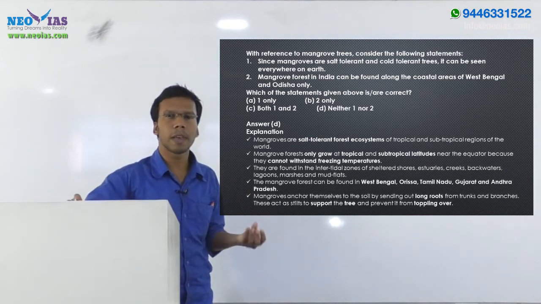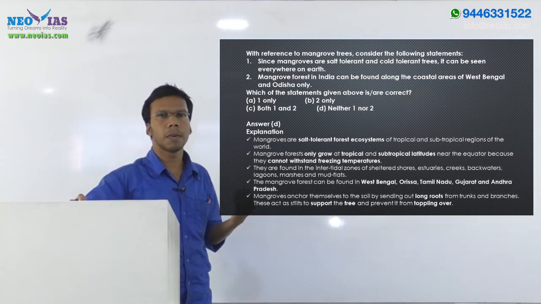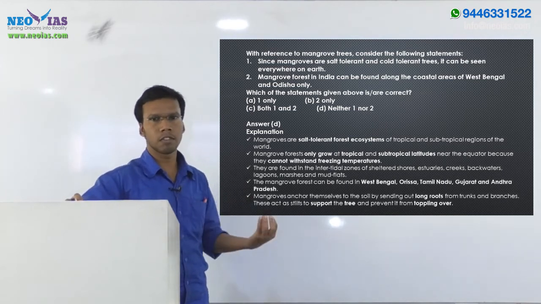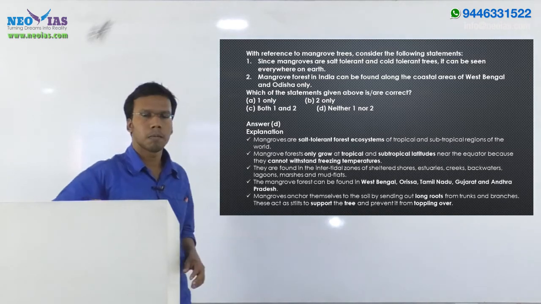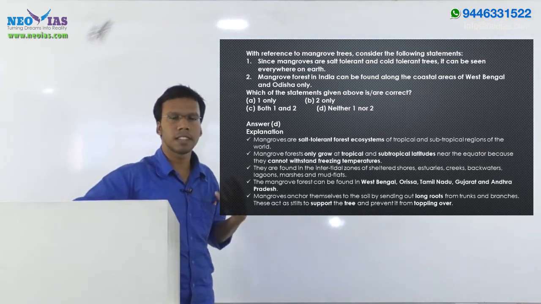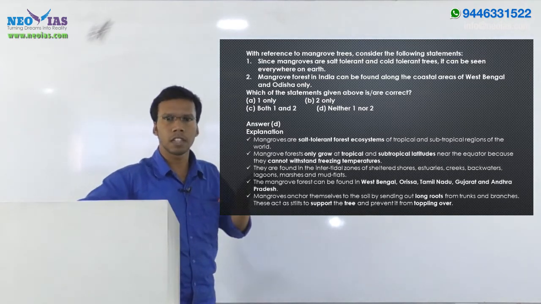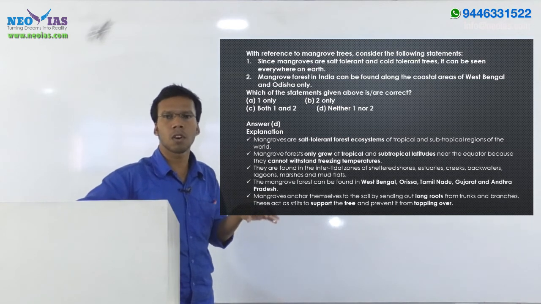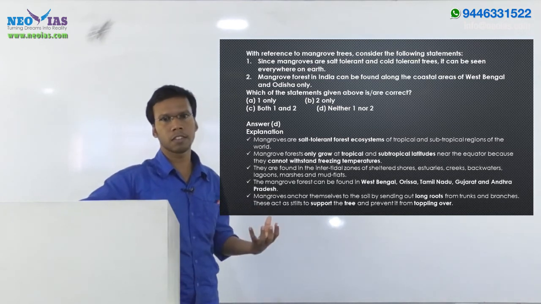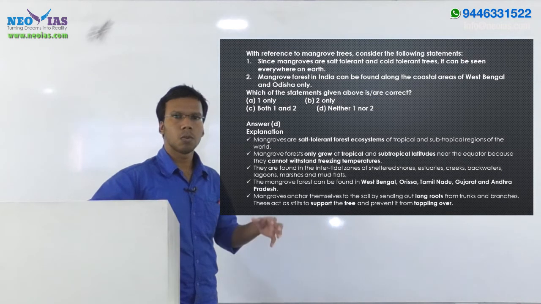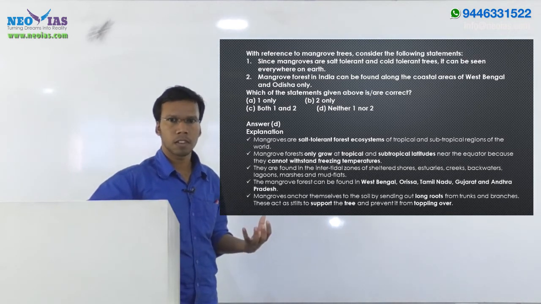One specialty is that mangroves can only be seen in tropical and subtropical regions, because they cannot withstand freezing temperatures. So they cannot grow in cold regions. These are the main points regarding mangrove forests.